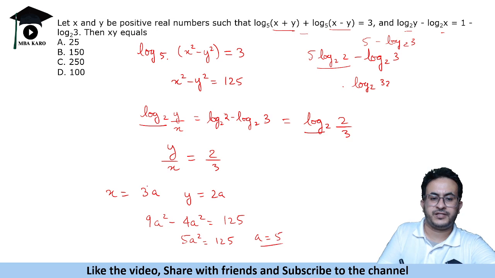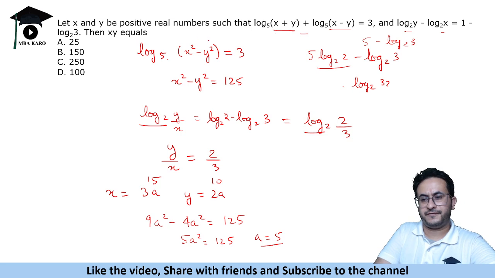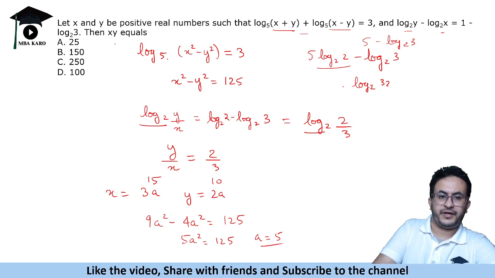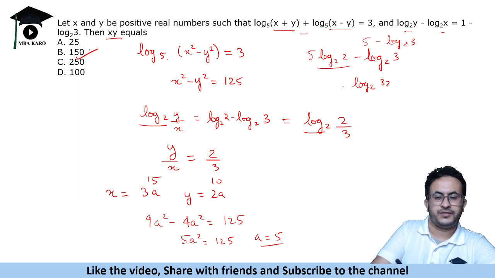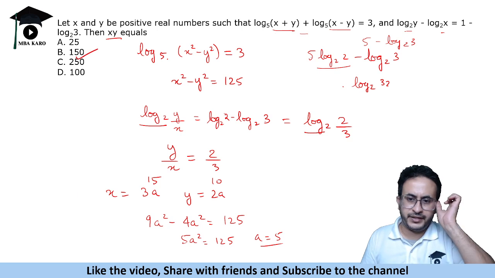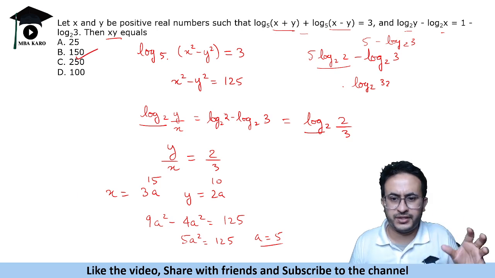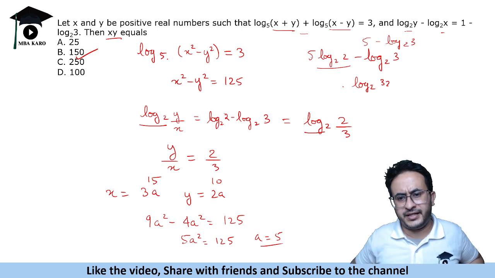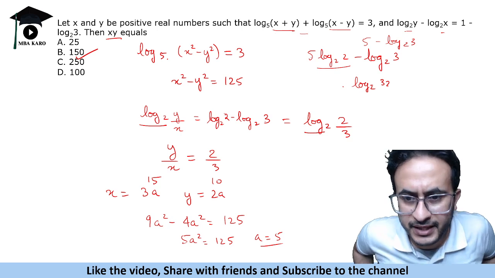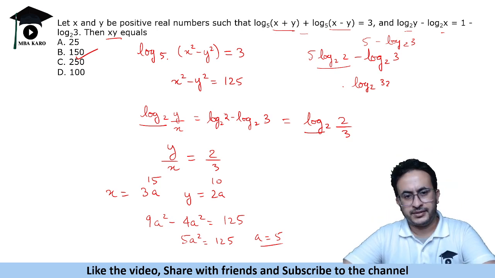If a is 5, x will be 15 and y is 10. You can verify x square minus y square is 125. So we need to find the value of x into y. The answer is 150. So this is solving log equations using the log properties and then finding those variables and multiplying them to get the result.